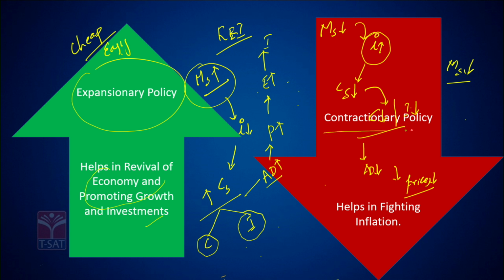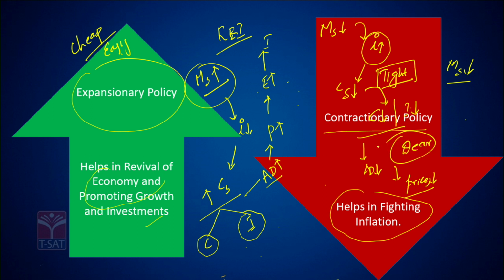The other initiative the RBI goes for is what we call a contractionary policy, in general used in helping to contain the inflation phenomenon. And how does the RBI do it? By increasing interest rates, by making money tight. Hence, the RBI's initiative of increasing interest rates could be called either a contractionary policy or a tight money policy, or you could also use a term called dear money policy.